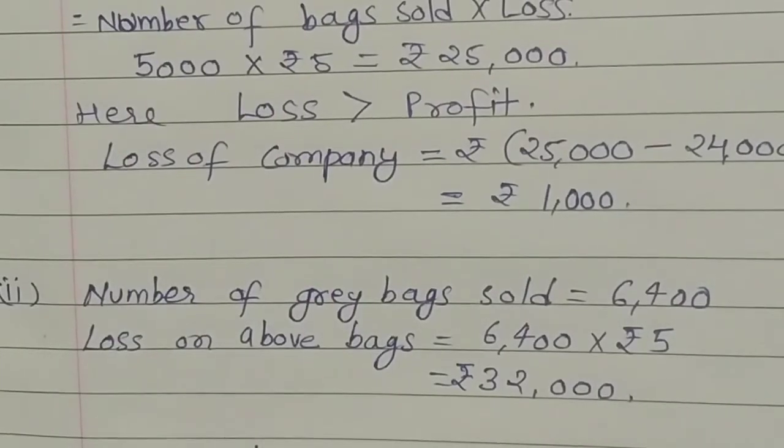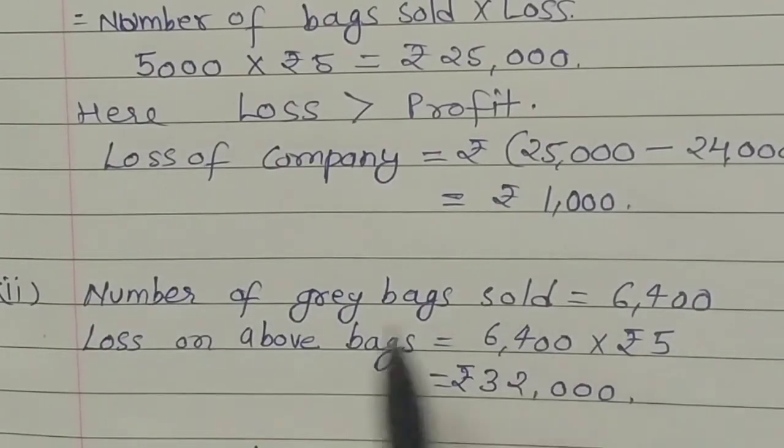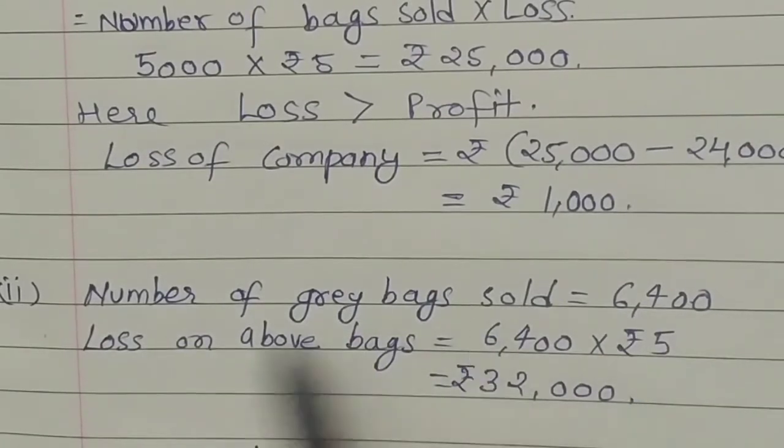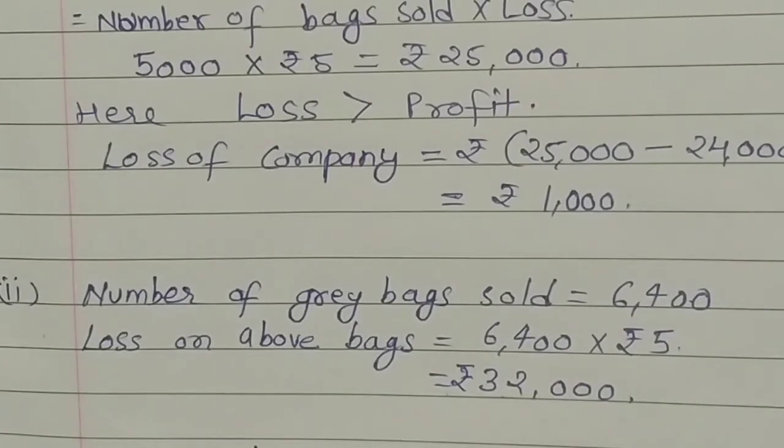So first we find how much loss on the above number of grey bags sold. The number of grey bags sold is 6400 and the loss on the above bags is 6400 multiplied by rupees 5. So the answer is 32,000.